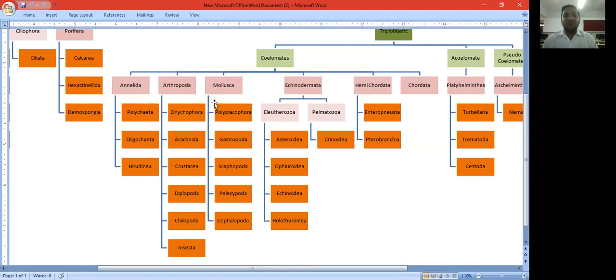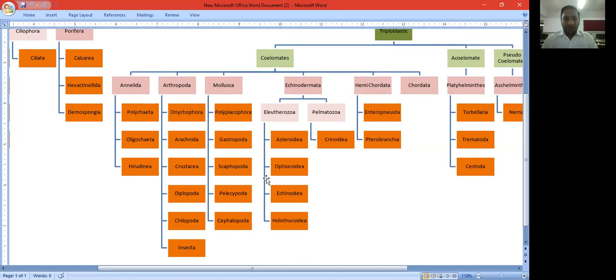Now the phylum Mollusca. Mollusca are soft-bodied organisms with a hard shell which covers and protects the soft body. From the Mollusca we have to study five classes: the Polyplacophora, Gastropoda, Scaphopoda, Pelecypoda, and Cephalopoda. These classes are named from characters like the locomotor organ.